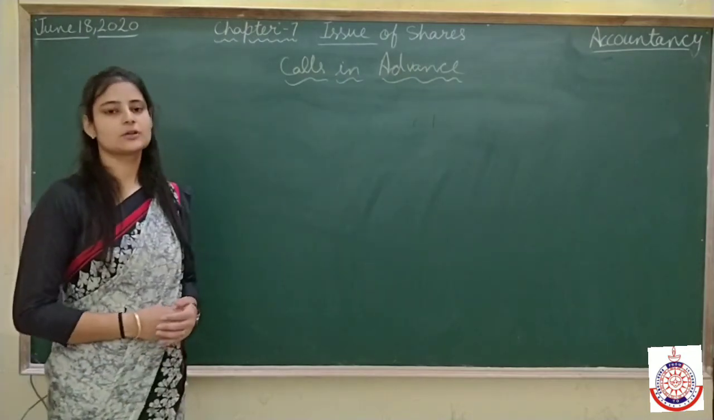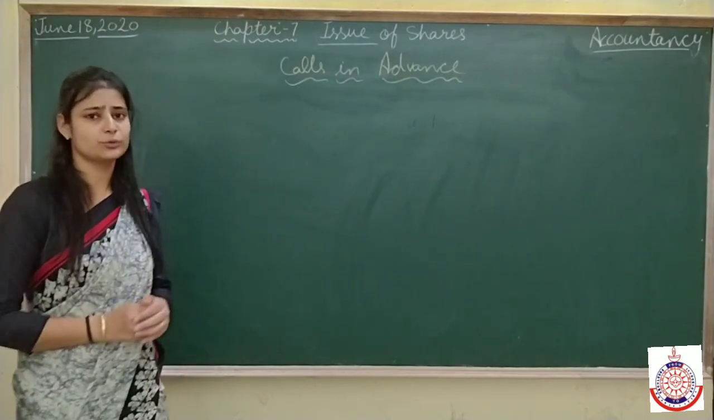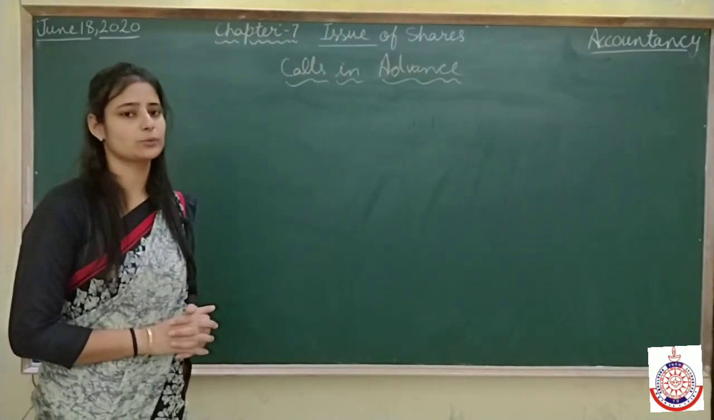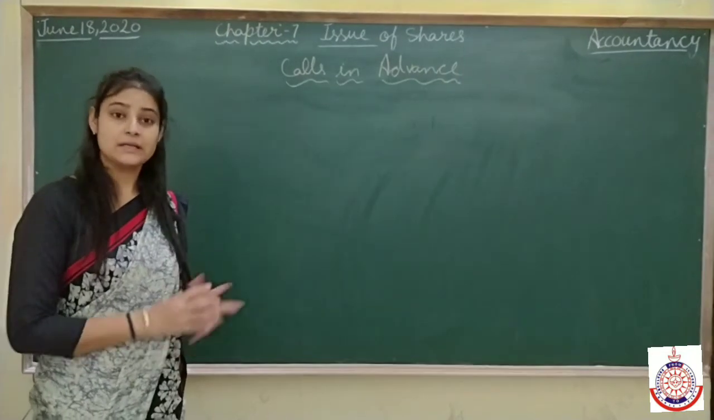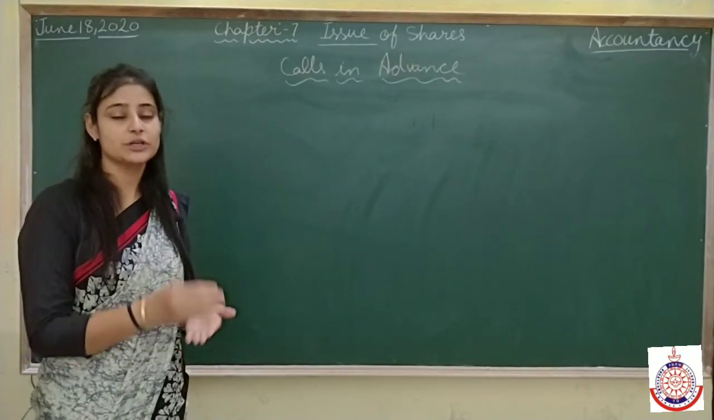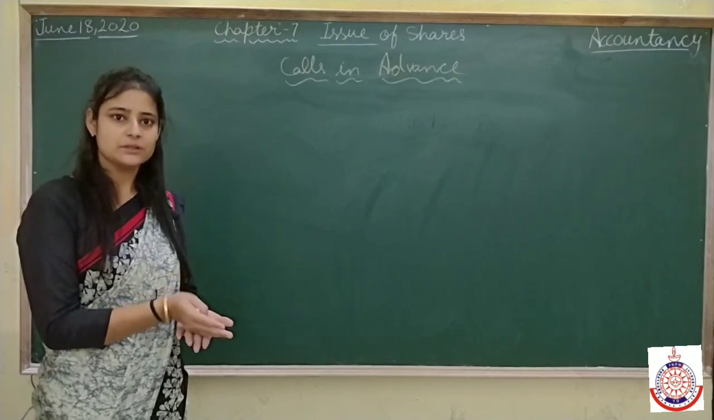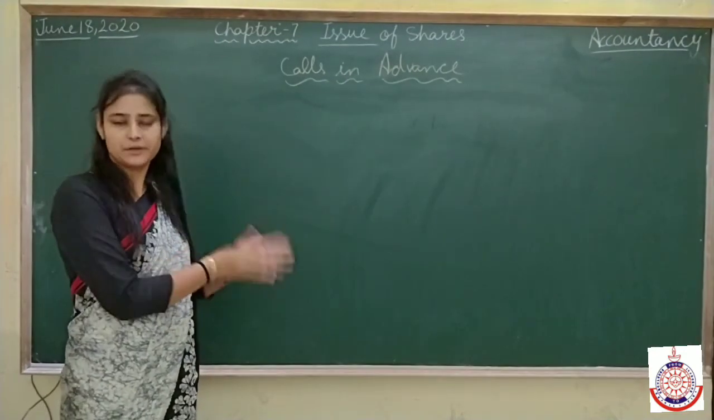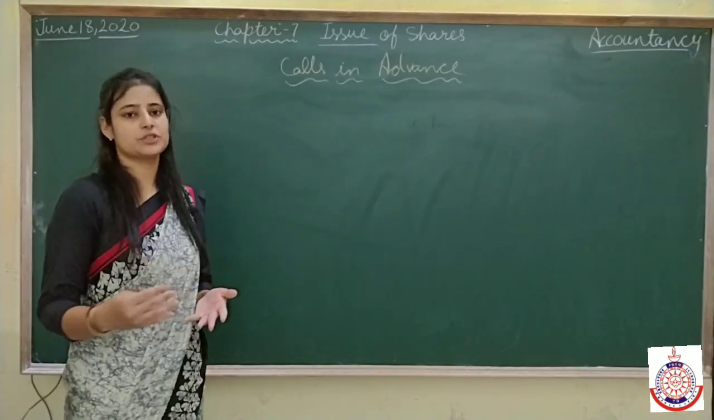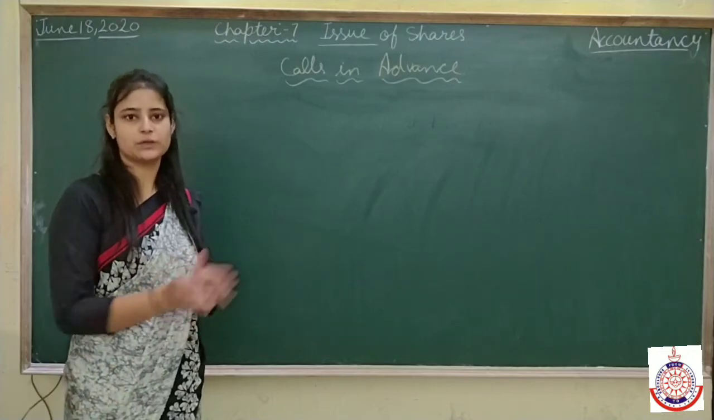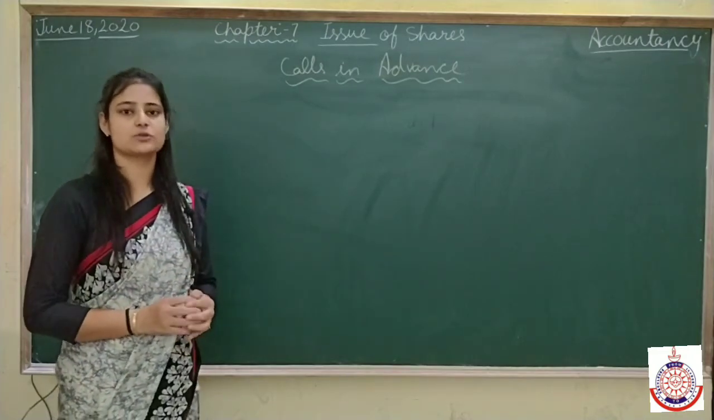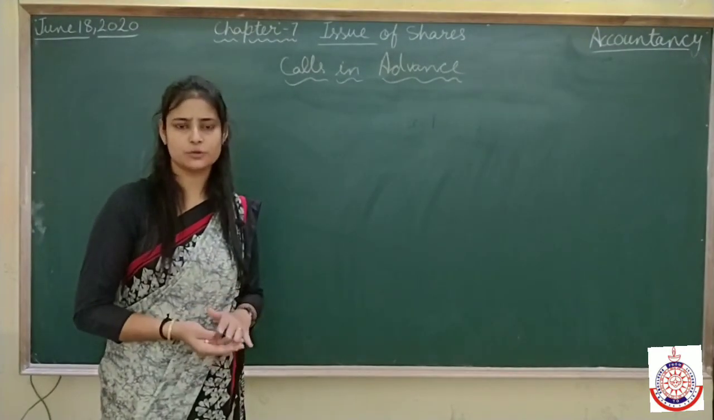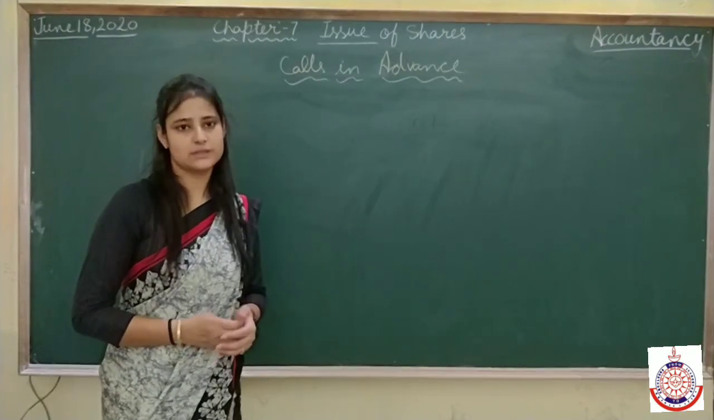Now come to the next, calls in advance. As you know, when a shareholder fails to pay any amount which is due on him, that is known as calls in arrear. But it may also happen in the company that the shareholder pays an amount in advance, or you may say a shareholder pays the amount of a later installment in advance. The amount which is not due yet, but the shareholder has paid to the company, that is known as calls in advance. Calls in arrear is considered as an expense or loss, you may say. That's why we will debit the calls in arrear account.